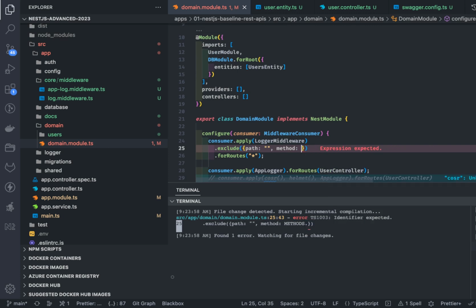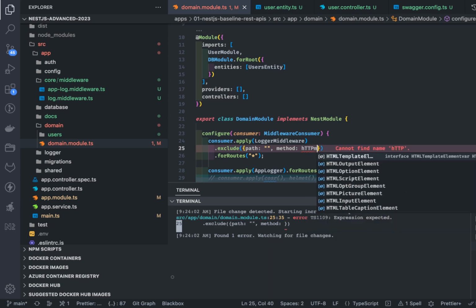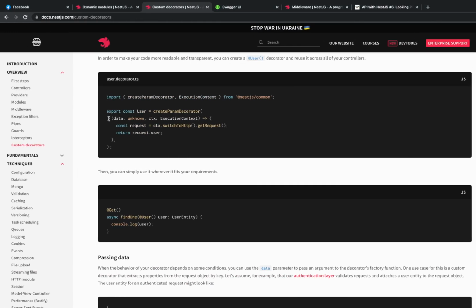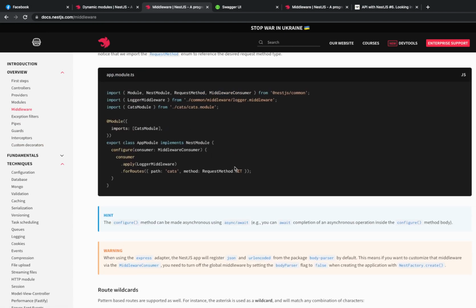So here you can specify HTTP get, put, post, that should be HTTP methods. I will check the documentation, what is the type we are using. So let's say I'm using this middleware and I wanted to exclude it from some path. Okay, it's a request method.